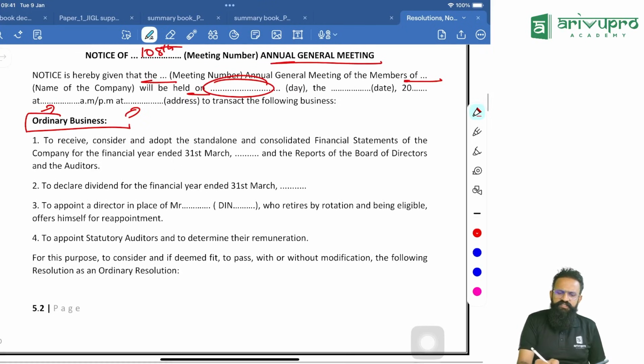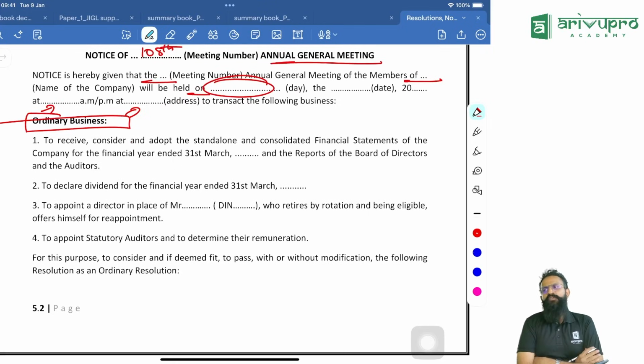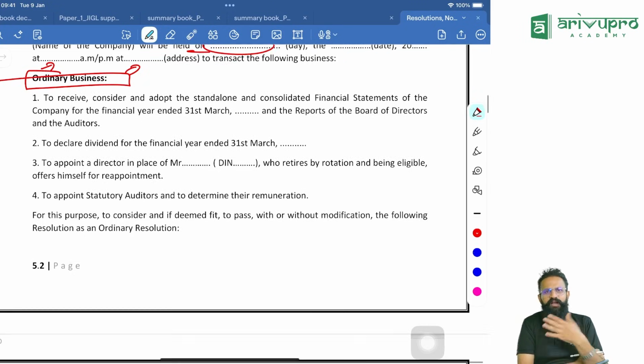Special business is not there, as given. So what will we assume? We will assume adoption of the financial statements, audit report and the board's report; declaration of dividend, if any; appointment of director in the case of a retiring director; and appointment of auditor and determining their remuneration. That is what we will discuss, and that is what I will write. Now all these will become my agenda items.